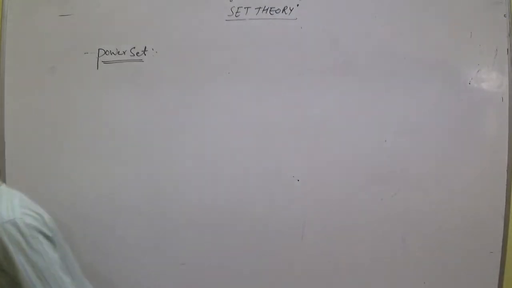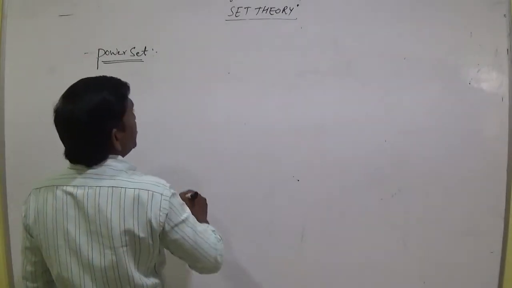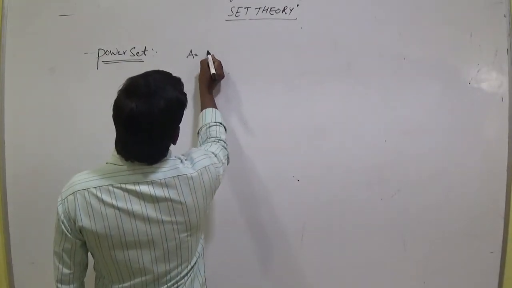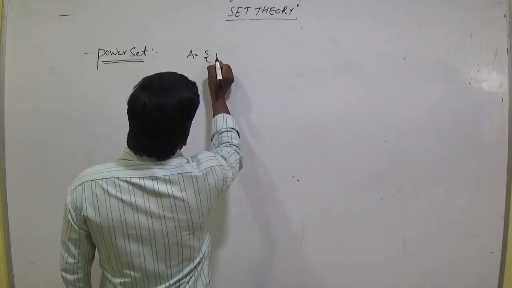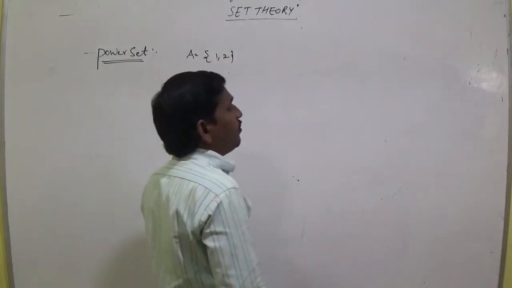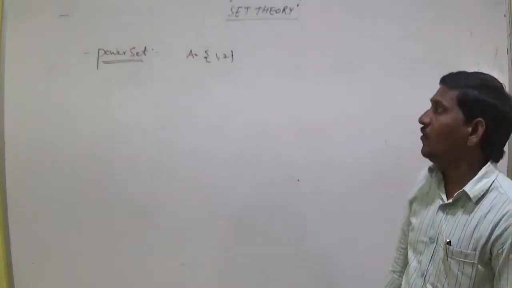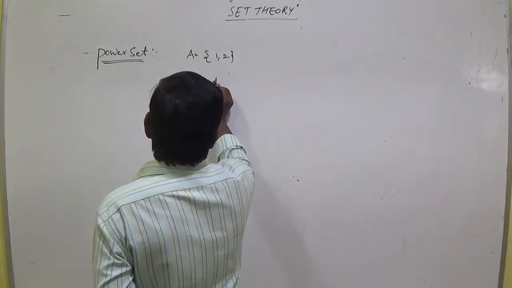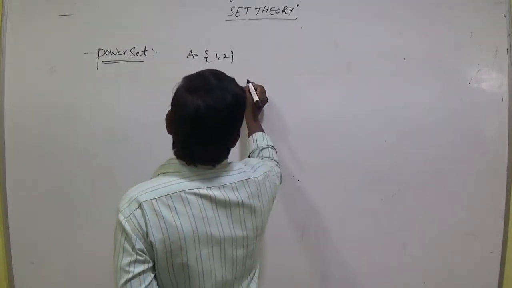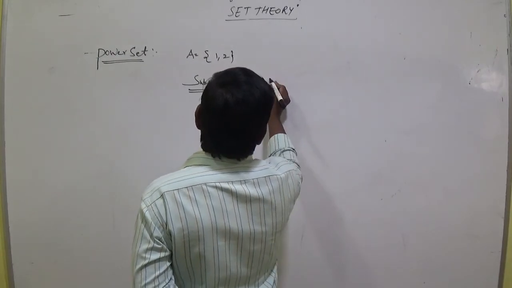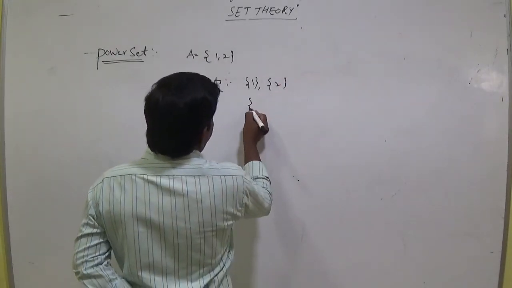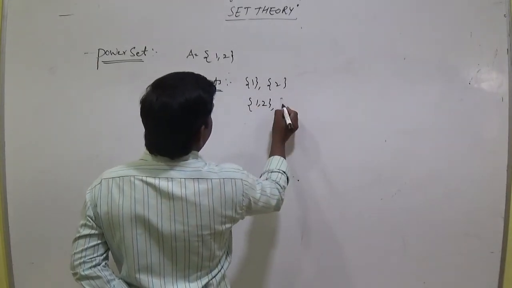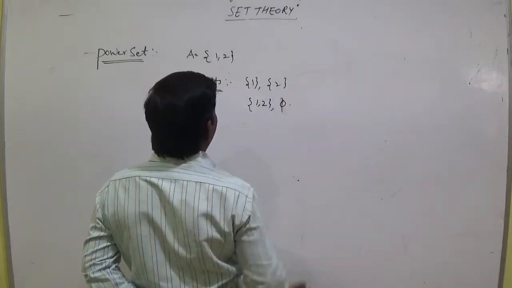It is denoted by P of A. For example, A equal to set of 1, 2. So what are the subsets of A? Subsets equal to {1}, {2} and {1, 2} and phi. That means phi symbol. These are the subsets.